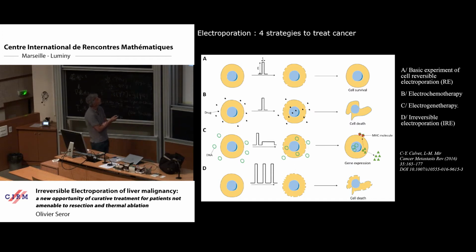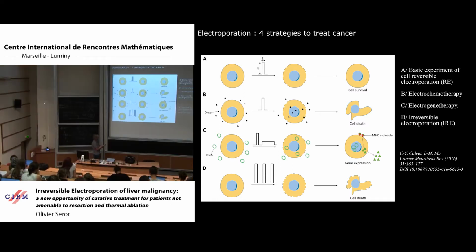We can do practically the same experiment with another type of RF pulses, longer pulses, to facilitate the entry of a large molecule, for example DNA, to get inside the cells, modify the genetic content of the cells and achieve a curative effect. We call that electrogenotherapy. Again, this is reversible electroporation, but my talk is about